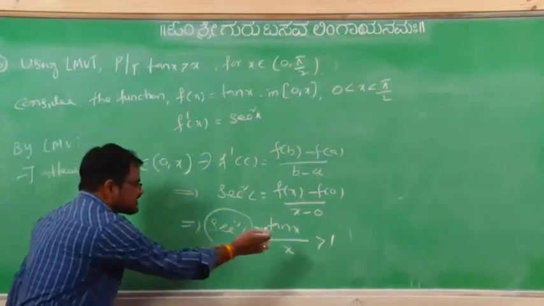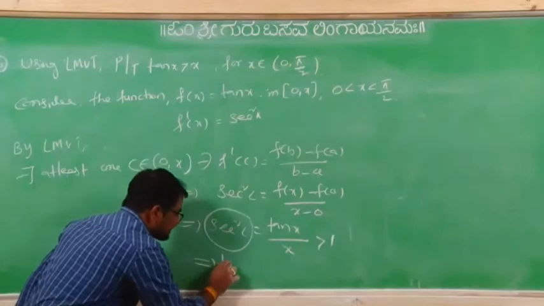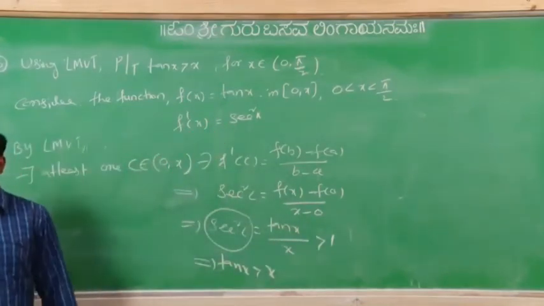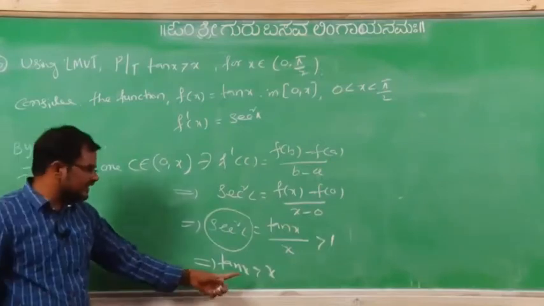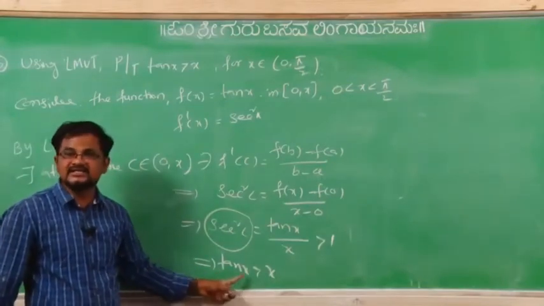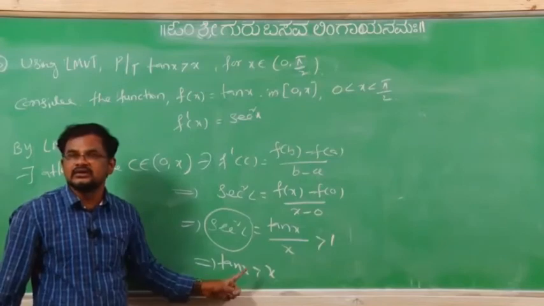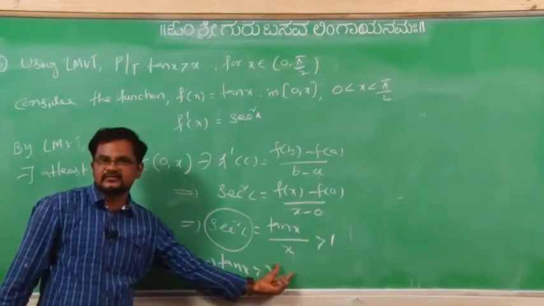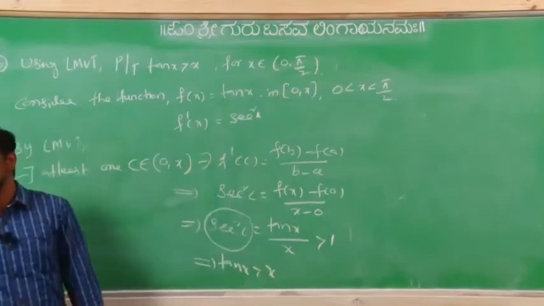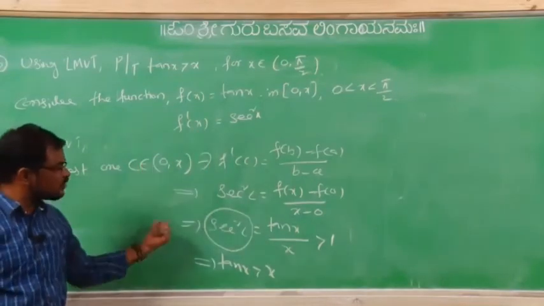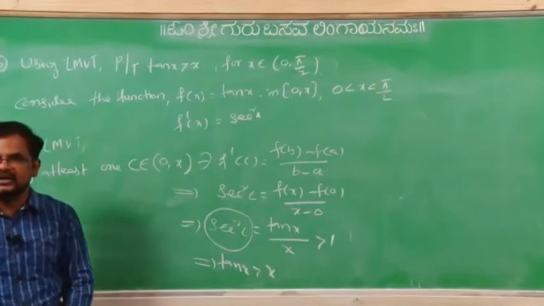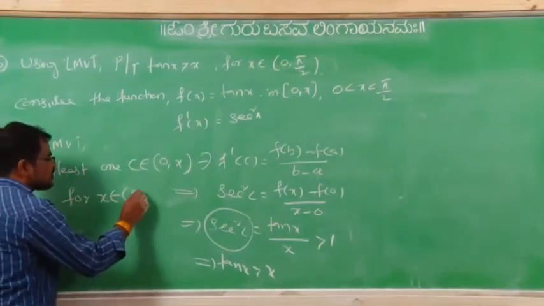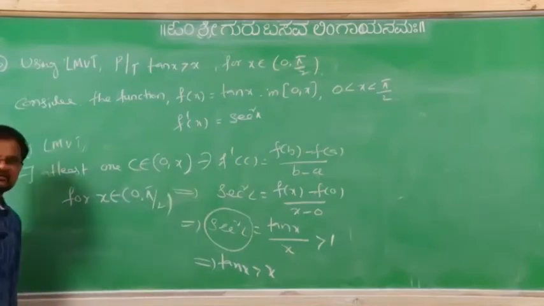Now it is greater than 1, means definitely tan x is greater than x, because x is greater than 0. It is also true for equal also. Tan x greater than or equal to x also, because 0 here also 0. Previous one also it is true for x equal to 0 also. Means by these two, for previous problem and this problem, for x belongs to 0 to pi by 2, what is the condition?